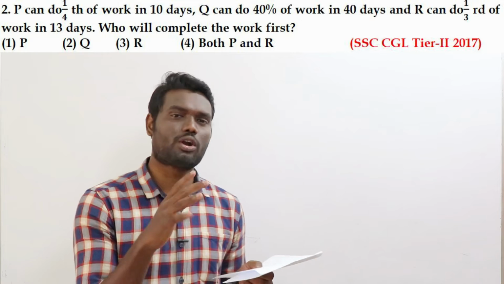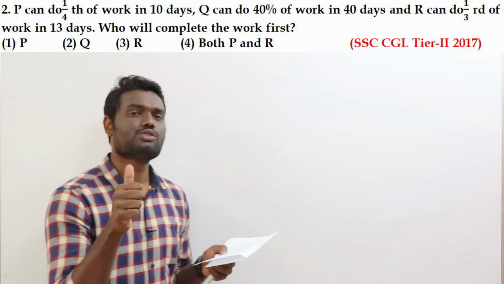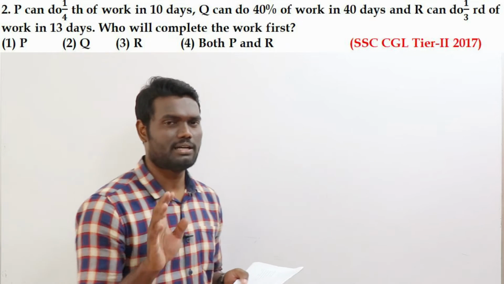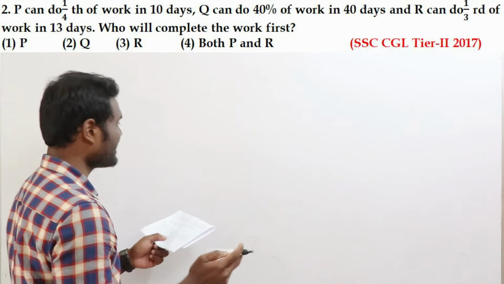Now it's not about total work and all. It's a simple question. Who is going to complete the work first? Whether P is going to complete, or Q, or R. That's it. Simple. You need not do the total calculation as well.